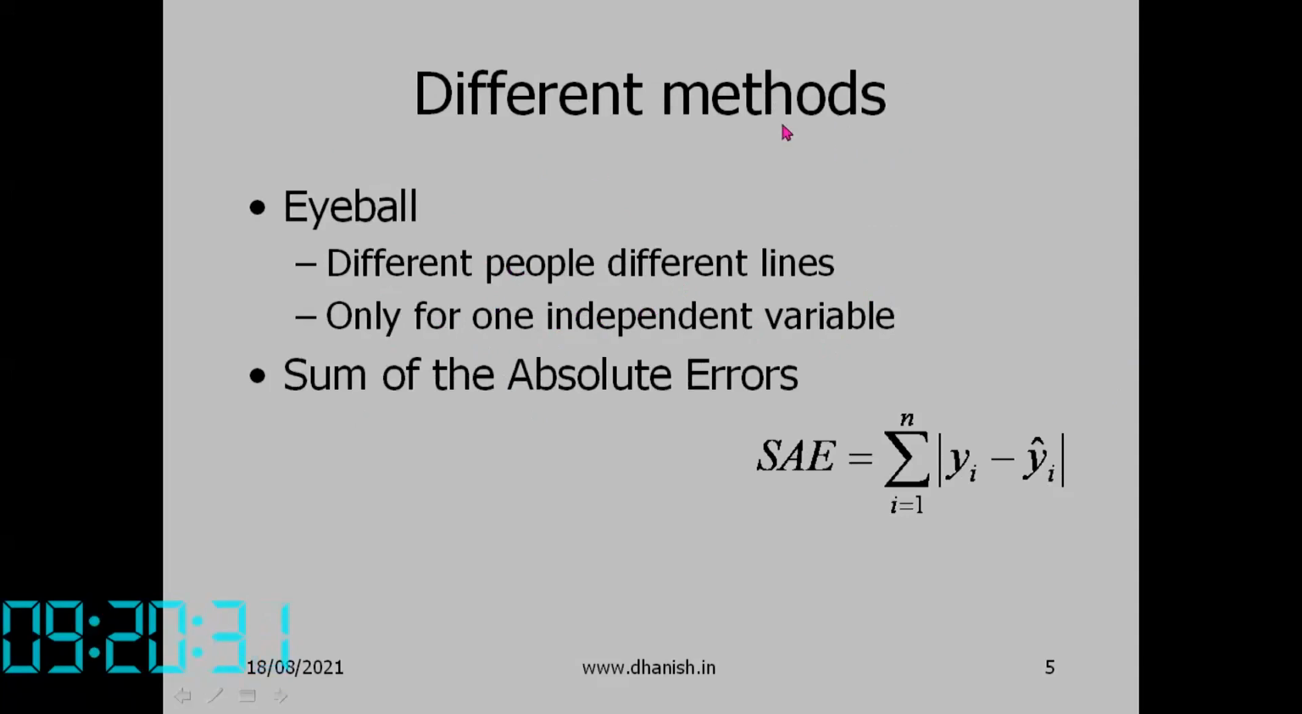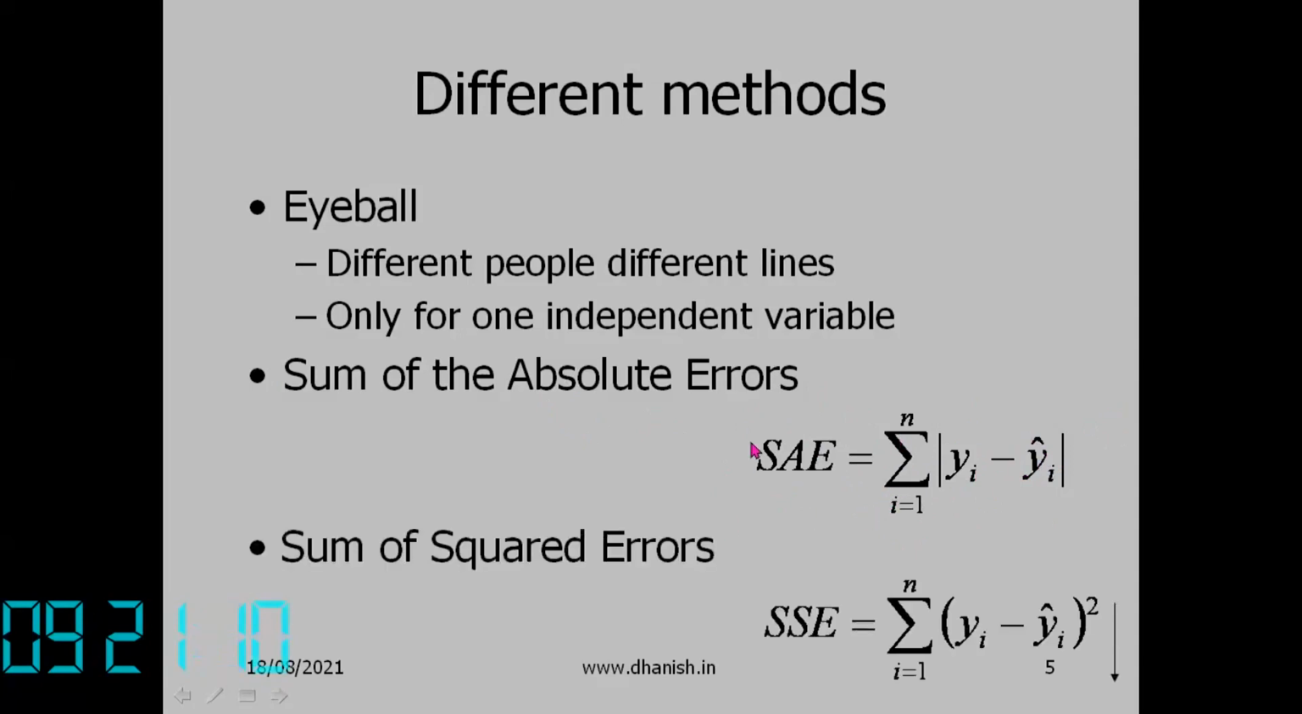So different criteria can be used. For example, one possible criterion is the sum of the absolute values of the errors. What is the absolute value of the error? Yi is the observed value. Yi cap is the predicted value using your mathematical model. The difference between them is the error, take its absolute value and take the sum, that will be the sum of absolute errors. So yi cap defines the straight line. If you find a straight line such that the sum of the absolute errors is a minimum, that is one criterion for determining the line.